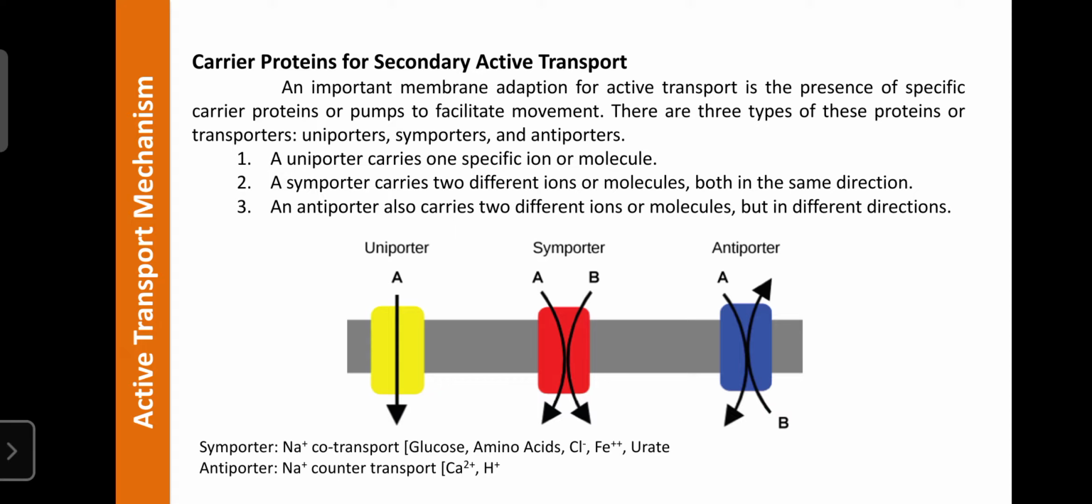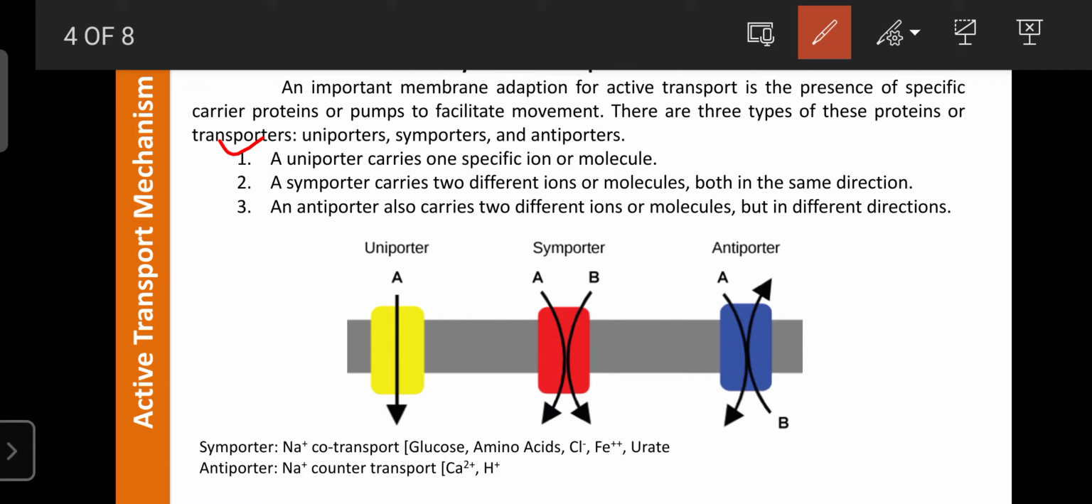Uniporters can carry one specific ion or molecule. So what are these carrier proteins? They can transport only one molecule, either inside the cell or outside the cell, and such carrier proteins are known as uniporters. These can transport certain substances like glucose or amino acids. Those are water soluble substances, because the biological membrane is made up of a lipid bilayer. It only allows the entry of lipid soluble substances, but most biomolecules in our body are polar, so they are water soluble.